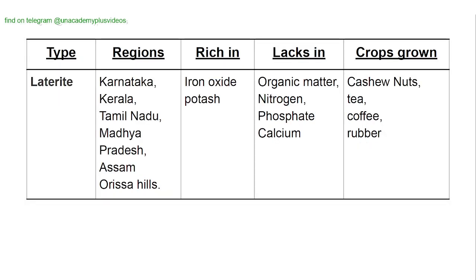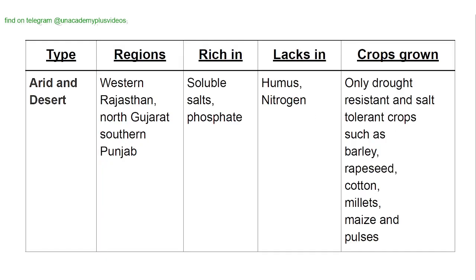Laterite soils. They are found in the regions of Karnataka, Kerala, Tamil Nadu, Madhya Pradesh, Assam and Odisha hills. They are rich in iron oxide and potash. They lack organic matter, nitrogen, phosphate and calcium. They help in growing crops such as cashew nuts, tea, coffee and rubber. So this was a question last year: coffee grows in which soil? That is laterite soils.